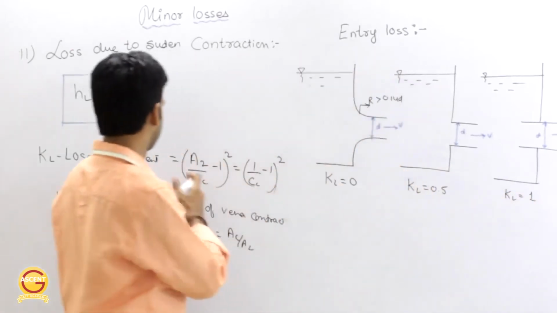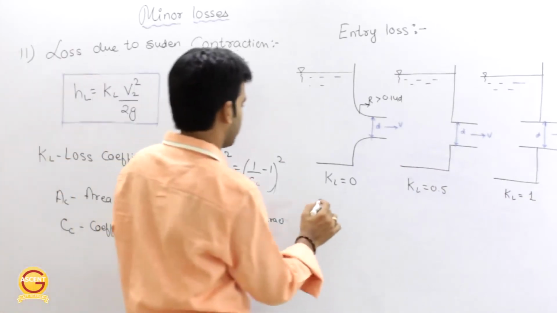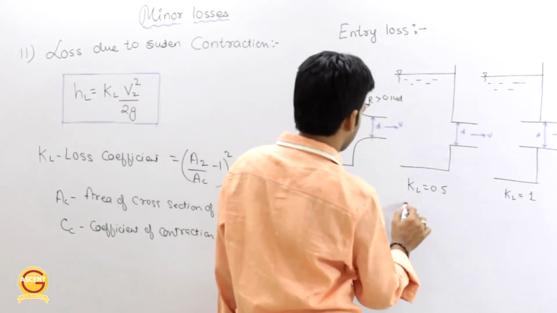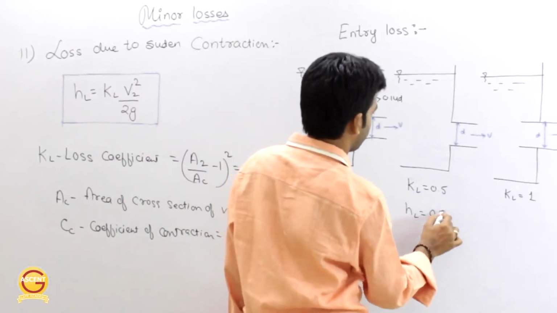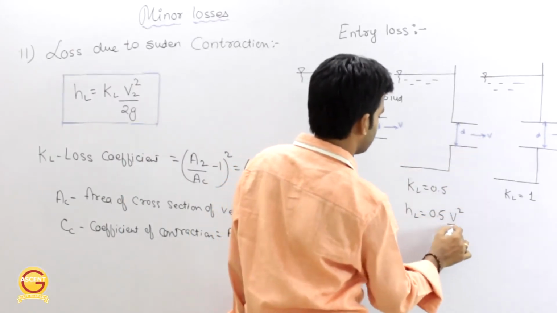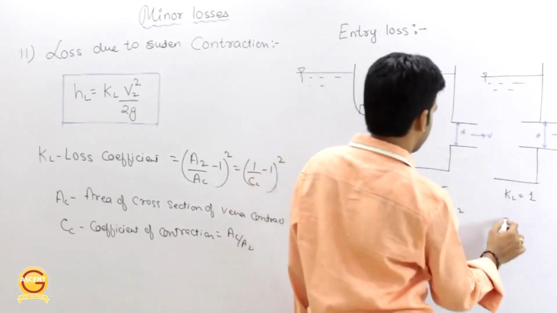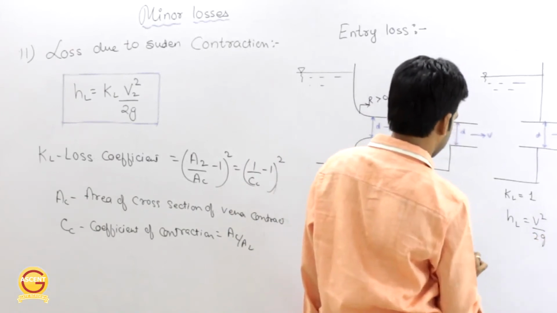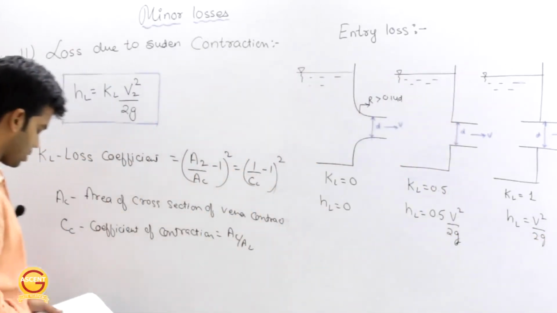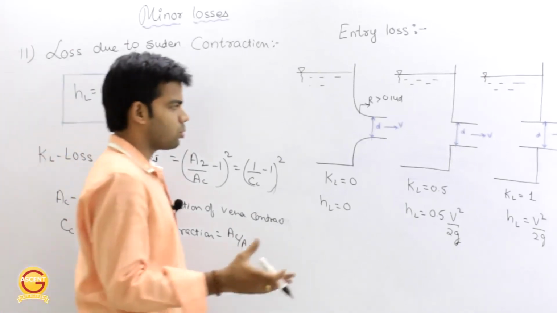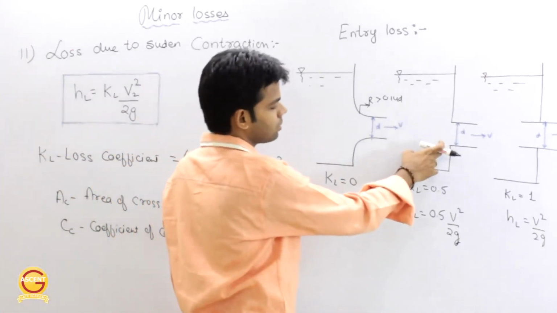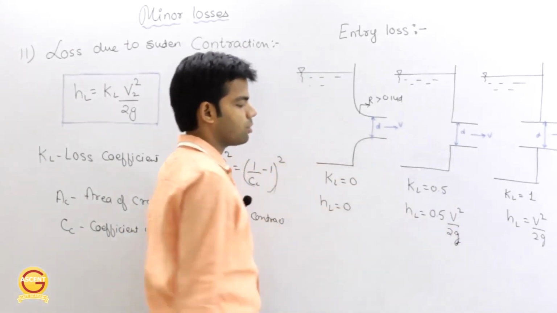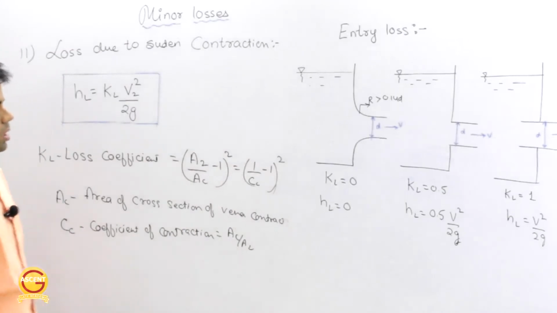Okay, and based on this we can determine the entry loss. So here the entry loss HL will be equal to 0, KL V square by 2G. Here the loss HL will be equal to 0.5, velocity is V here, V square by 2G, and here the loss HL will be equal to just 1 into V square by 2G. That's it. Getting this now? As we know, the most commonly used case is this one. So if nothing is given, we can consider this, and we can take this HL as 0.5 V square by 2G. Clear or not?